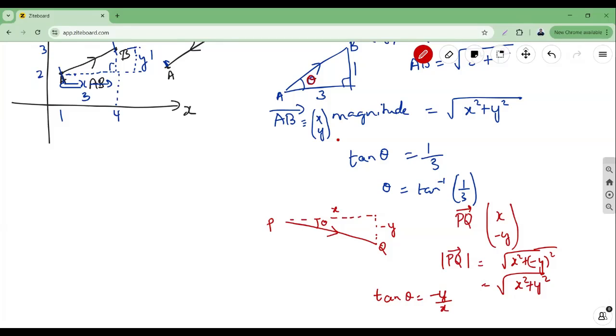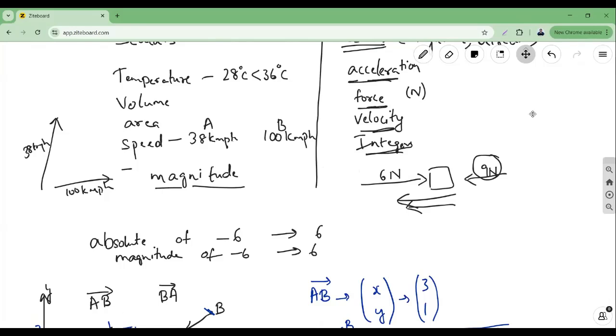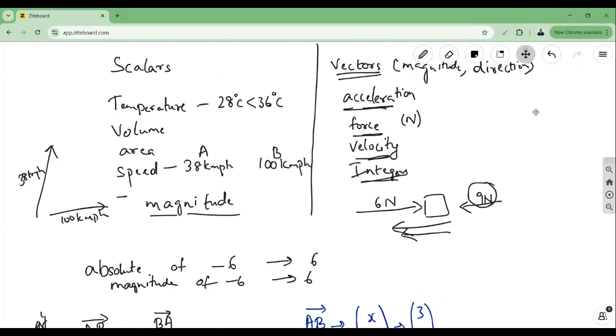So I hope you understood what a vector is. A quick recap of this video. We understood that there are quantities called scalars where only magnitude is of importance, but vectors are quantities where magnitude as well as direction is important. For example, if it's plus 6, I know it is on the right side of the number line, and if it's minus 6, it's on the left side.